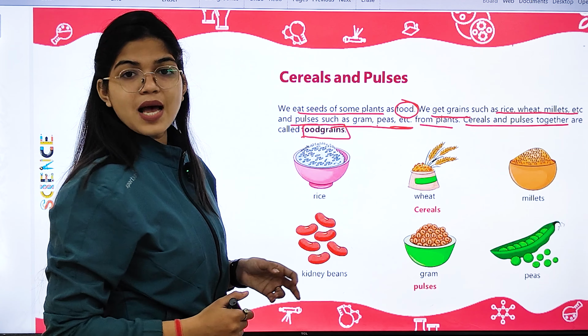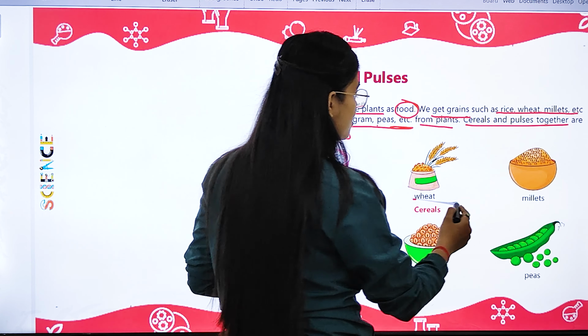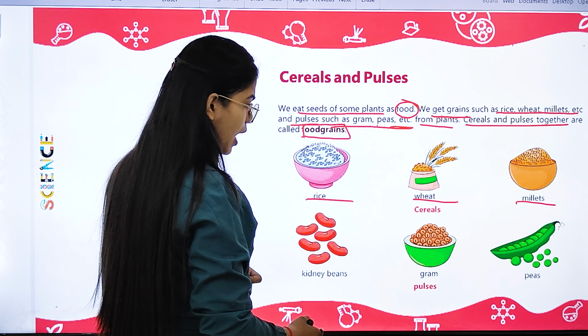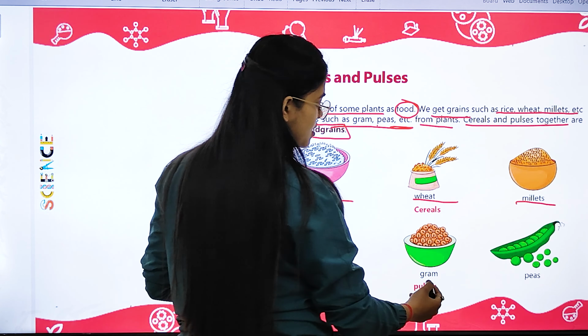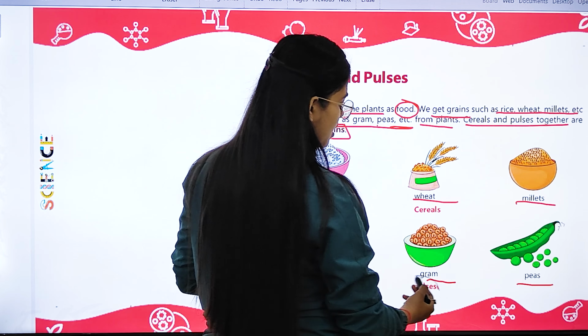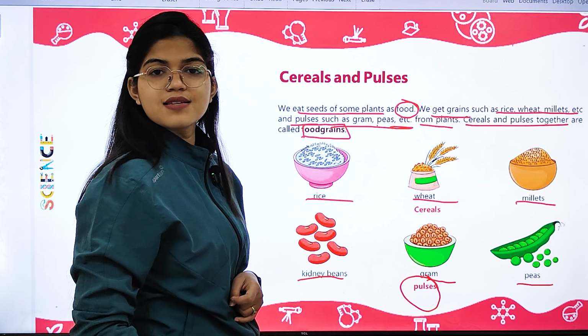They have given you some examples of cereals like rice, wheat, millet. And then pulses, they have given you kidney beans, gram, peas, and these are the types of pulses.